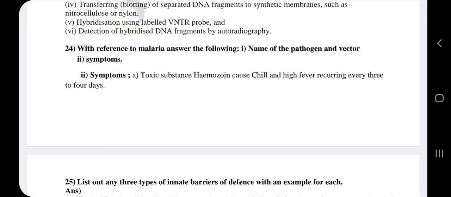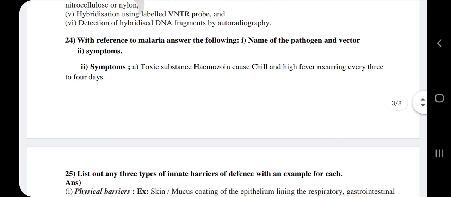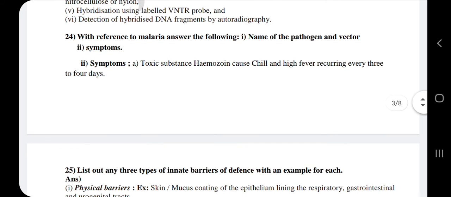First one, name of the pathogen and the vector. Second one, symptoms. So malaria is caused by the pathogen Plasmodium vivax, and the vector is the Anopheles mosquito. Symptoms: a toxic substance, hemozoin, causes chill and high fever recurring every 3 to 4 days.